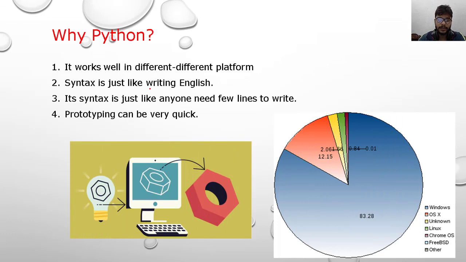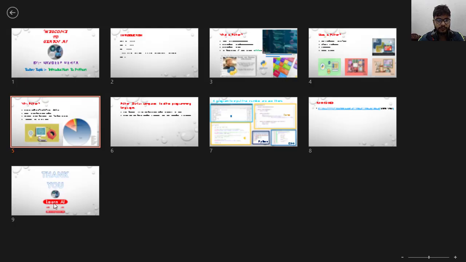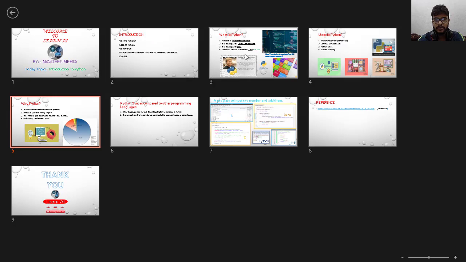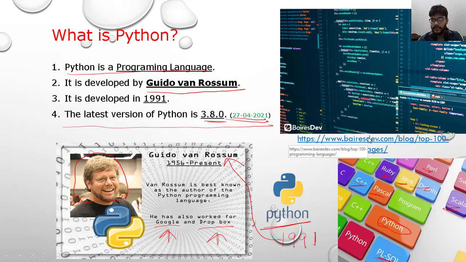Here you see, why Python? There are a lot of programming languages. I have shown you in my first slide, let's move to it. Here you see there is a top 100 programming languages link I have pasted here. It means in the current situation there are thousands of programming languages available.